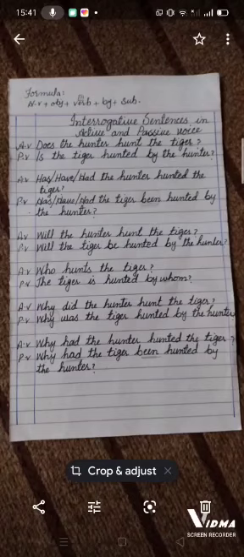Then why had the hunter hunted the tiger? It will be changed: why had the tiger been hunted by the hunter? So it was all about your active and passive voice.